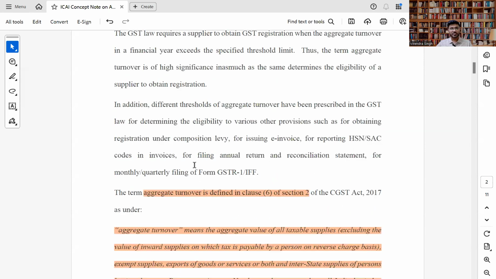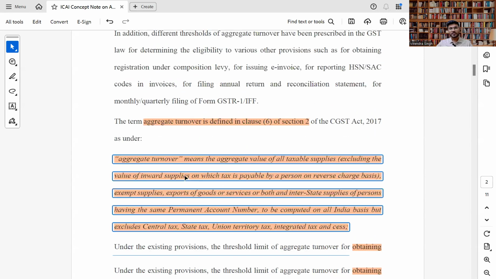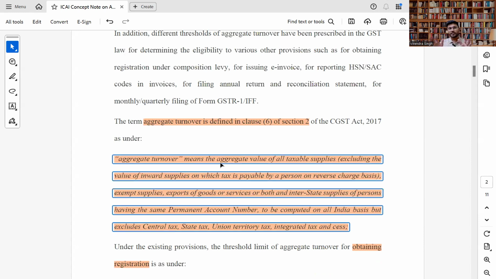We'll quickly understand. First of all, the term aggregate turnover is defined in clause 6 of section 2, which says aggregate turnover means the aggregate value of all taxable supply, excluding the RCM supply, the inward supply which attracts RCM. We'll again read the definition.